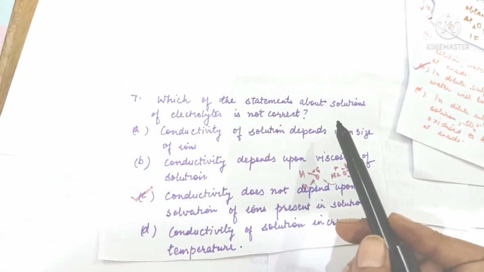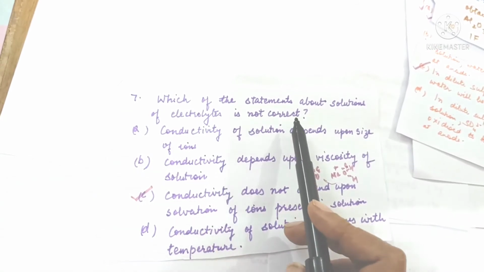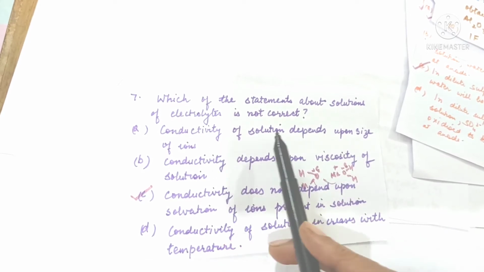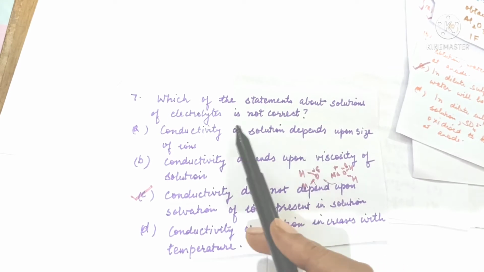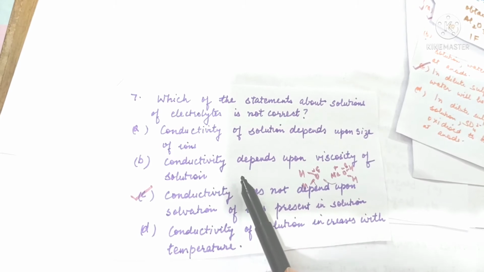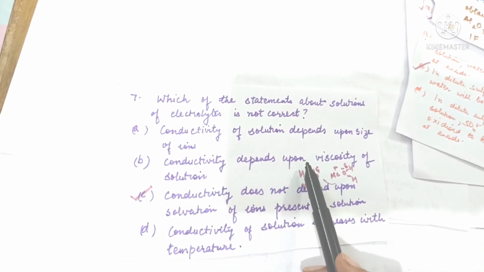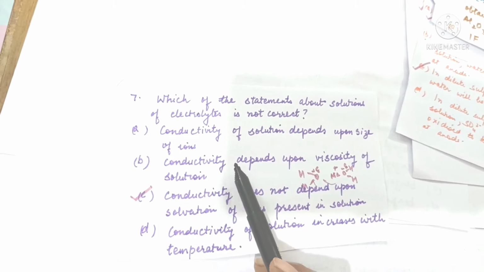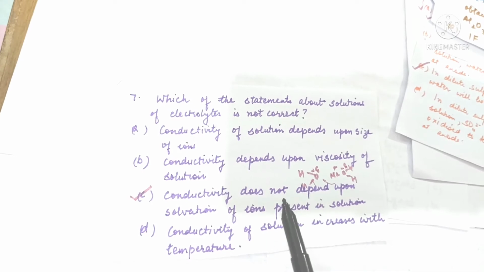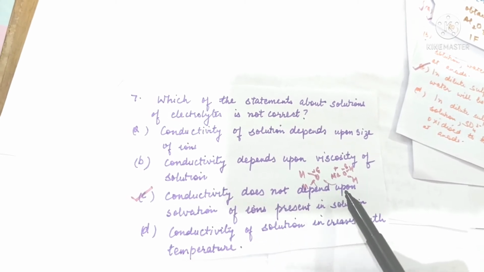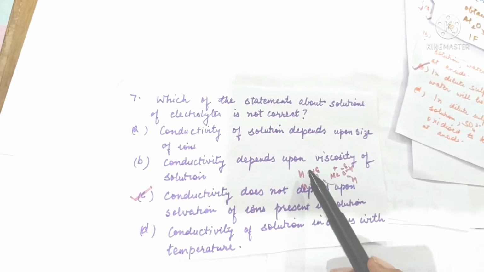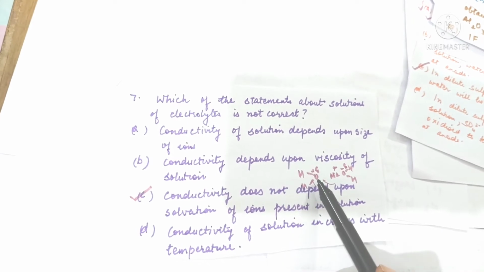Which of the following statements about solution of electrolytes is not correct? Conductivity of solution depends upon size, correct, because as size increases, mobility decreases, so conductivity decreases. Conductivity depends upon viscosity of solution. It depends, because when viscosity increases, conductivity decreases. Conductivity does not depend upon solvation of ions present in solution. Not correct, because the positively charged electrolytic ions will be surrounded by negative part of the solvent.